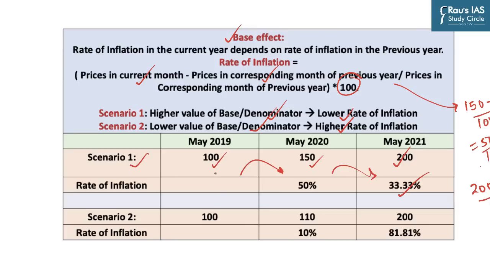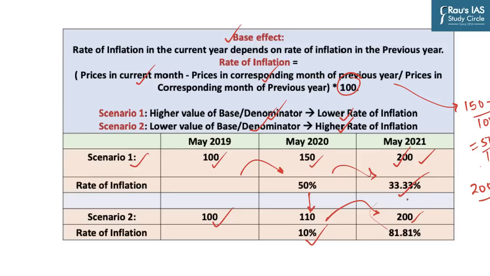Again, to show you how the base effect changes the whole game, you have the same starting point and the same ending point, but the middle point is different. So let's say for an item B, it starts at 100 just like item A, but in May 2020 it was 110. So the rate of inflation was 10%. In May 2021, the prices have gone up to 200, just the way item A has gone.